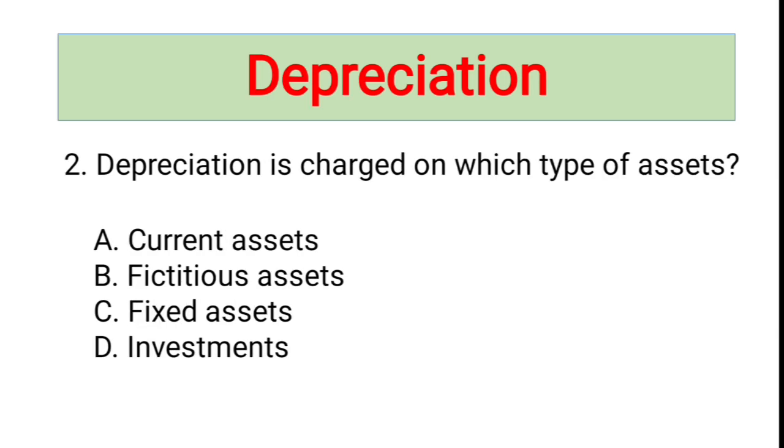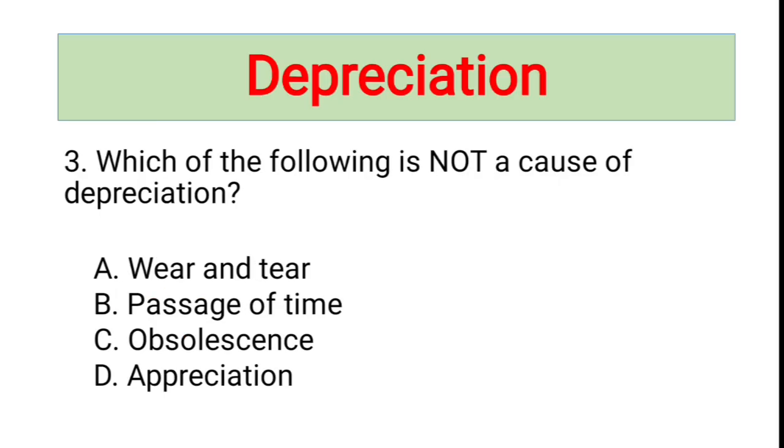Next question: depreciation is charged on which type of assets? As depreciation applies only to fixed assets such as building, machinery, and vehicles, these assets are useful for many years and lose value over time. So, current assets like cash and stocks are not depreciated, and that is why depreciation is charged on fixed assets.